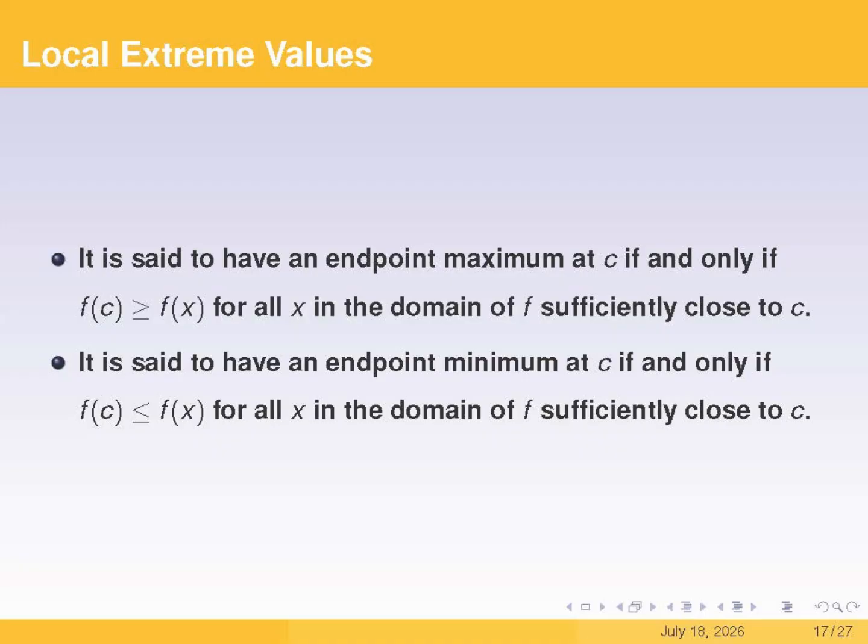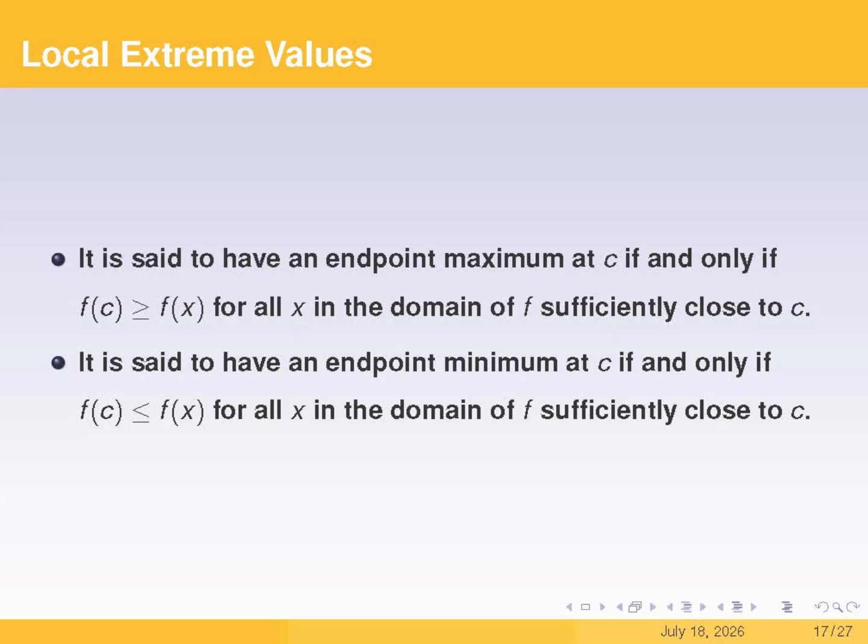Similarly, when we say the function f has an endpoint minimum at c, it means that f of c is the smallest value nearby. If c is a left endpoint, we only look at values where x is greater than c and close to c, meaning that f of x is greater than or equal to f of c.